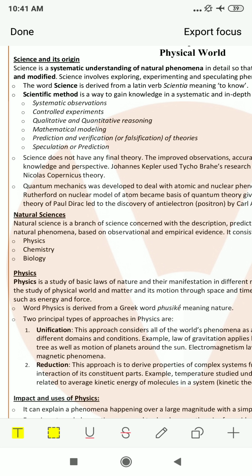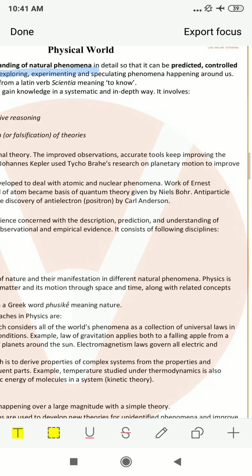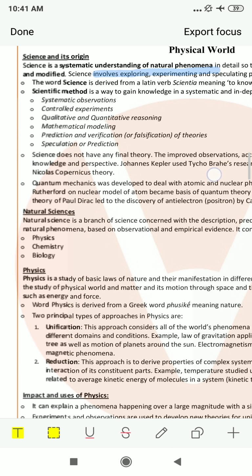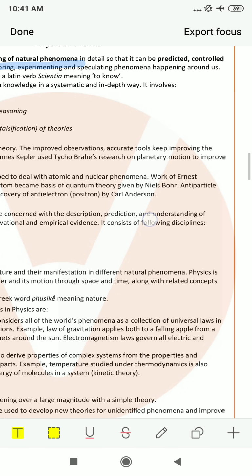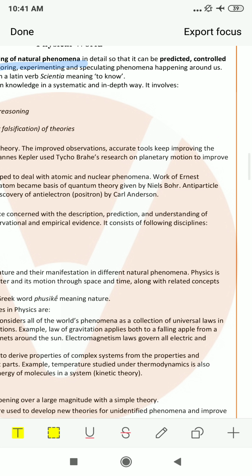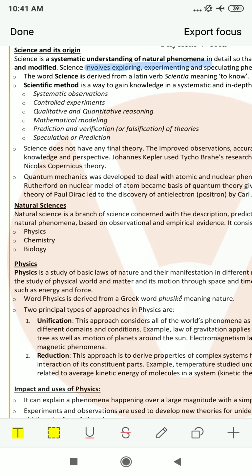Science is a systematic understanding of natural phenomena in detail so that it can be predicted, controlled, and modified.